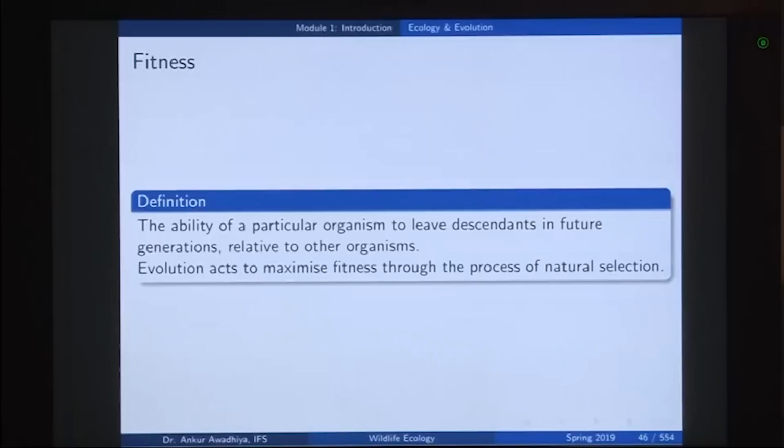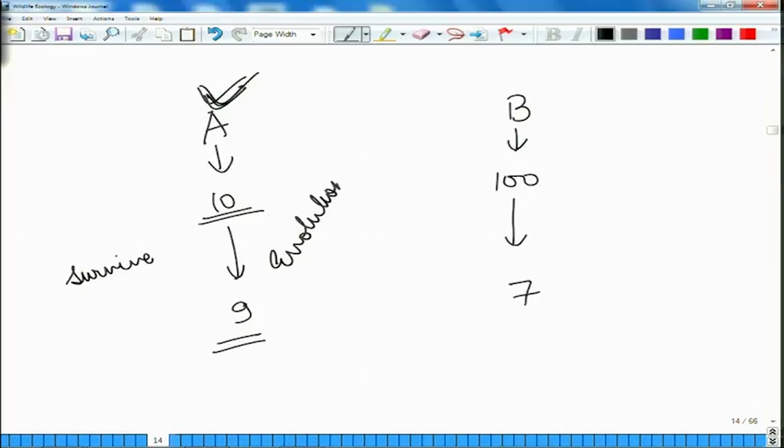Now, why is that important? It is important because evolution tends to maximize fitness through the process of natural selection. What we mean by this is that evolution will always prefer better fitness.